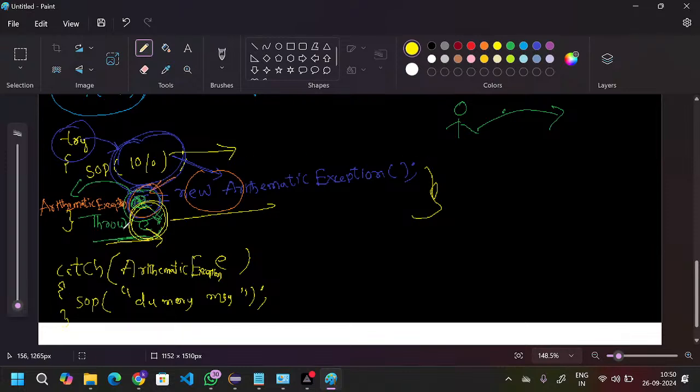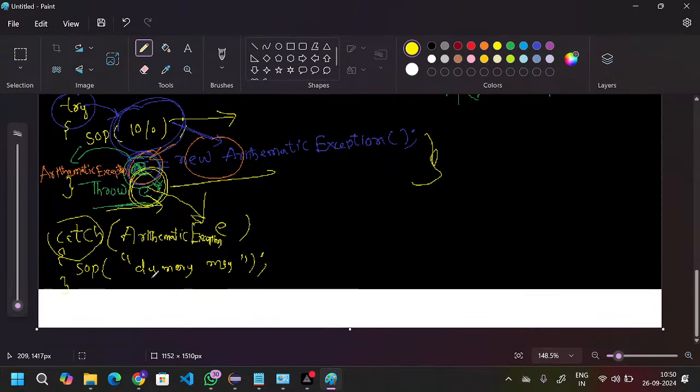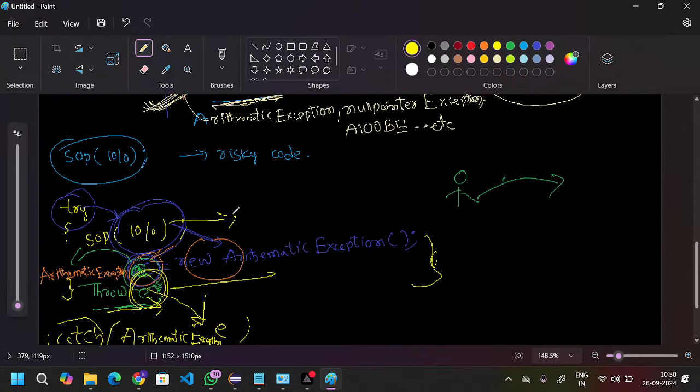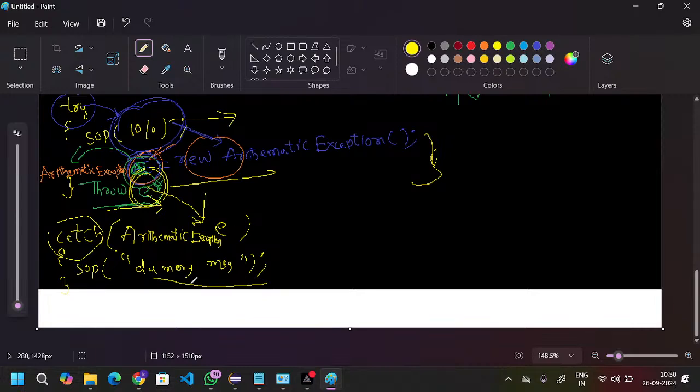This is throwing the exception, and catch is the keyword. What will it do? It will catch that exception, and instead of this statement, we will provide some dummy message. So this statement will print.